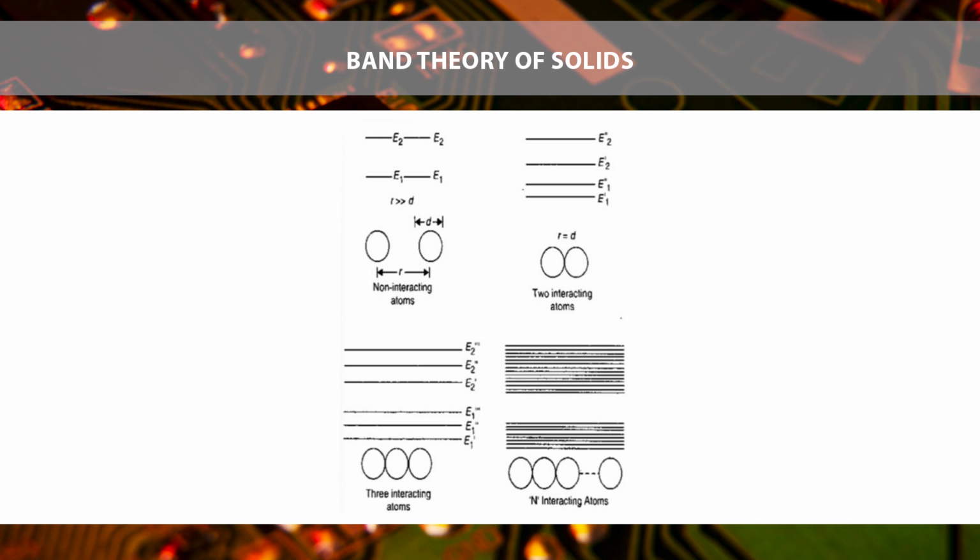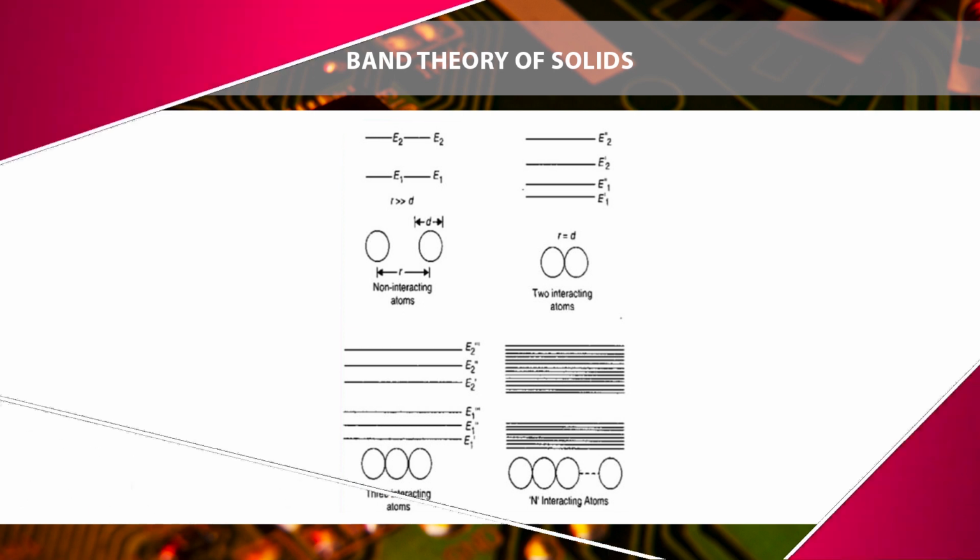When two atoms are placed far apart, they do not interact. Two atoms close together cause a particular energy level to split into two energy levels. Band theory of solids explains how energy bands are formed within a solid. Valence band: the band formed by a series of energy levels containing valence electrons is called the valence band. It may be completely filled or partially filled with electrons.